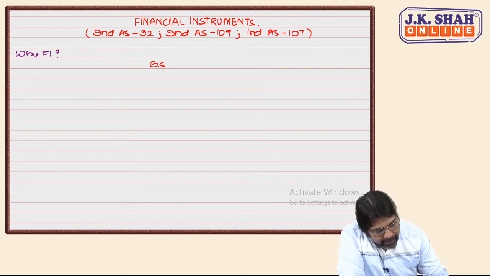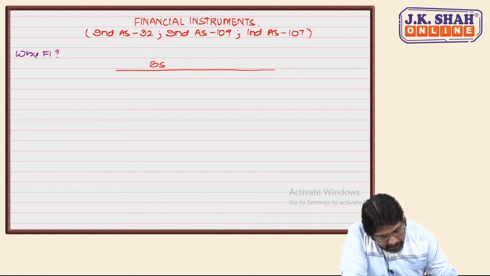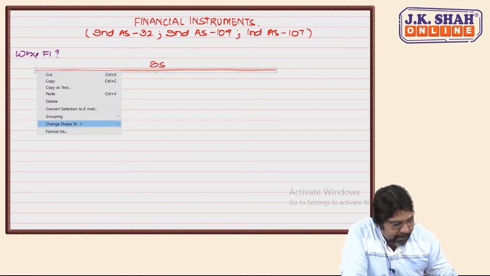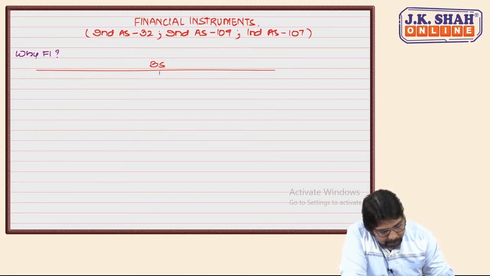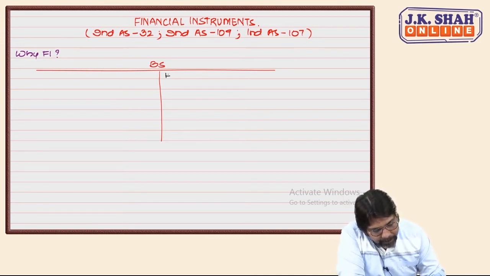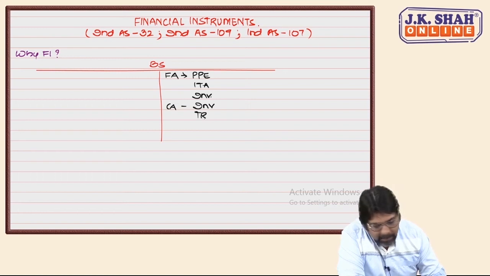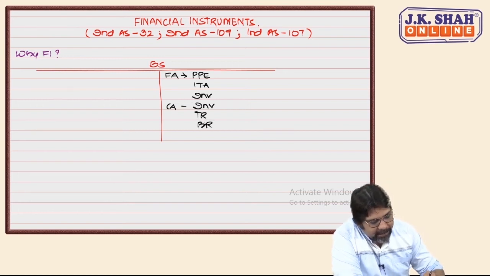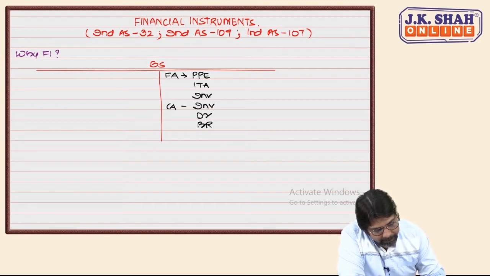In the balance sheet we had fixed assets, which we call PPE, tangible, intangible, investments, then current assets: inventory, trade receivables, bills receivables, that means debtors and bills receivables. Correct? Cash and bank.